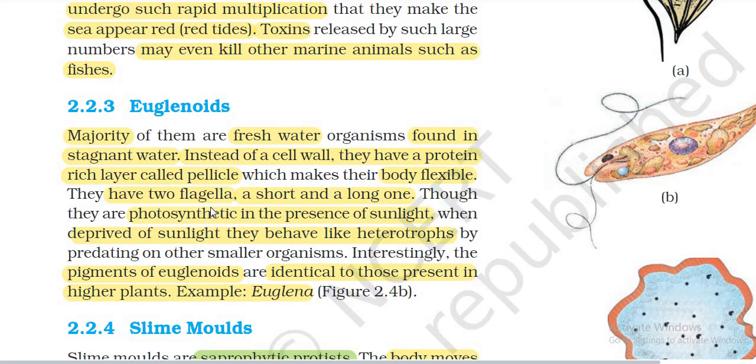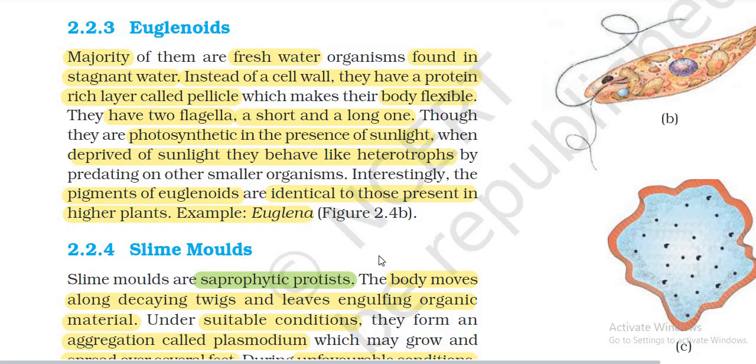They have two flagella, a short and a long one. They photosynthesize in the presence of sunlight; when deprived of sunlight, they behave like heterotrophs by preying on other smaller organisms. Interestingly, the pigments of Euglena are identical to those present in higher plants. Example: Euglena.